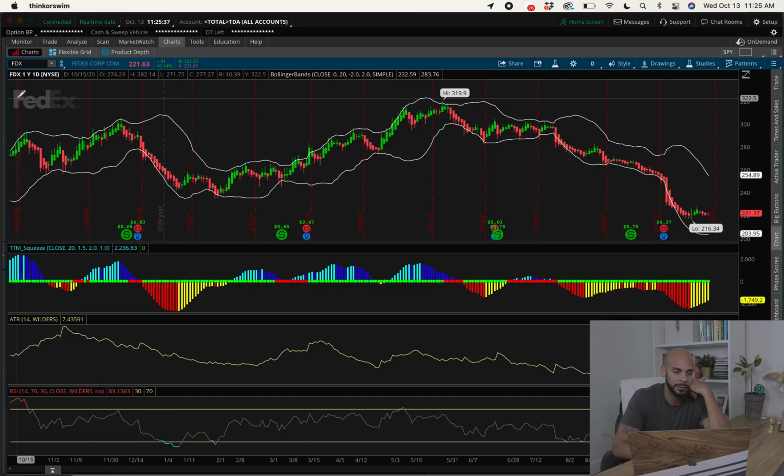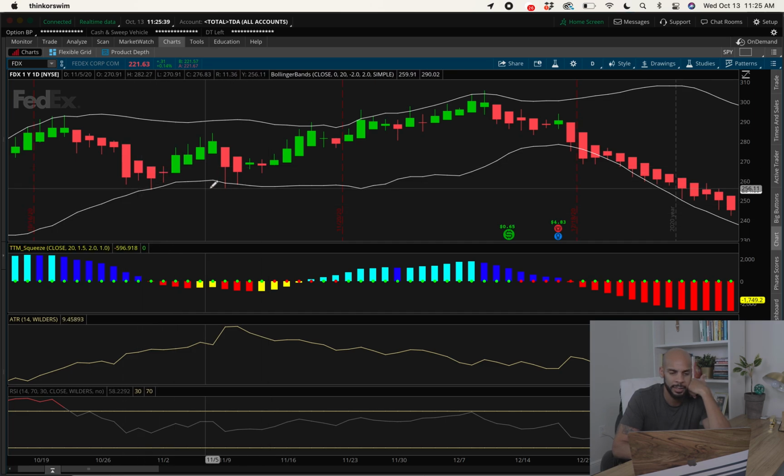Just real quick, this is a tip. The Bollinger Band is probably the easiest indicator that you can use to have an idea where the supply and demand is at, because as you can see, let's go over here, for example, to the end.